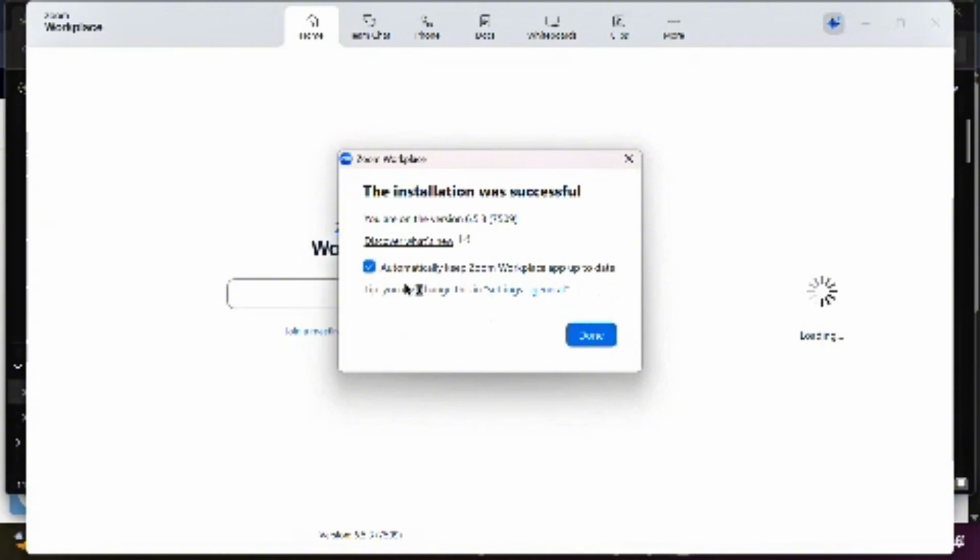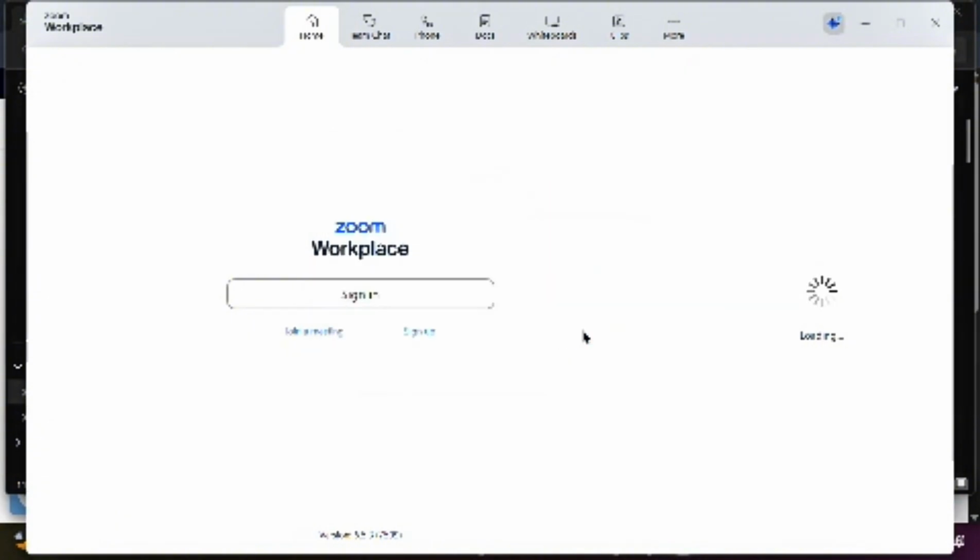Okay. Done. Finally, click finish. Now the application is already there.